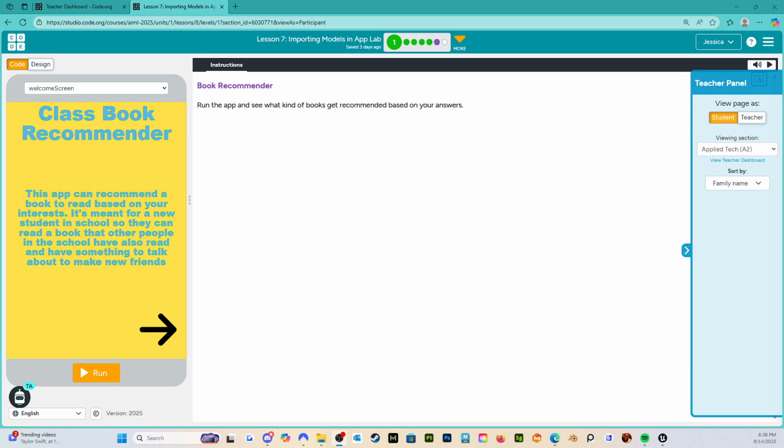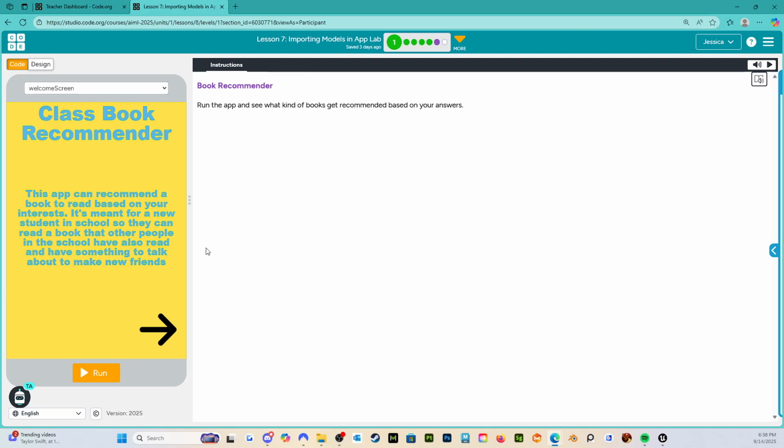My name is Miss Nunes, and I am a computer science teacher working primarily with middle school students this year. We are working our way through the new AI curriculum by code.org. And so today we are on lesson 7, importing models in App Lab.